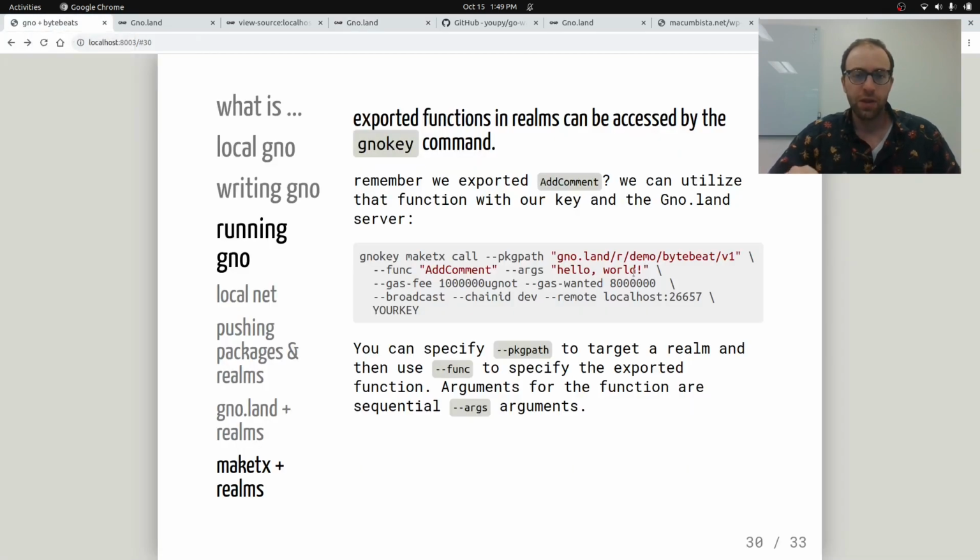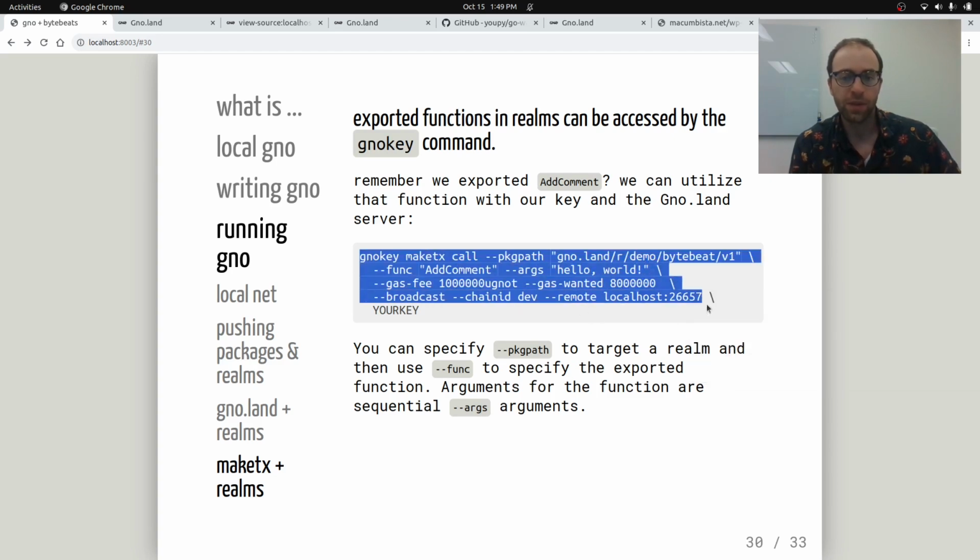So let's add one. To add one, we're going to use gnokey again, and we're going to do the function this time, make tx call. And call lets you call any exported function. So we have our package path, and it's going to be v3 this time, so this is the third version that we've made. And we're going to use the function AddComment here with args specified here. So the function is AddComment, and for args, we'll just say hello world. And if you have more than one argument, you can have another -args with the other arguments. And then gas fees, gas wanted, broadcast to the dev chain, remote ports, and then your key.